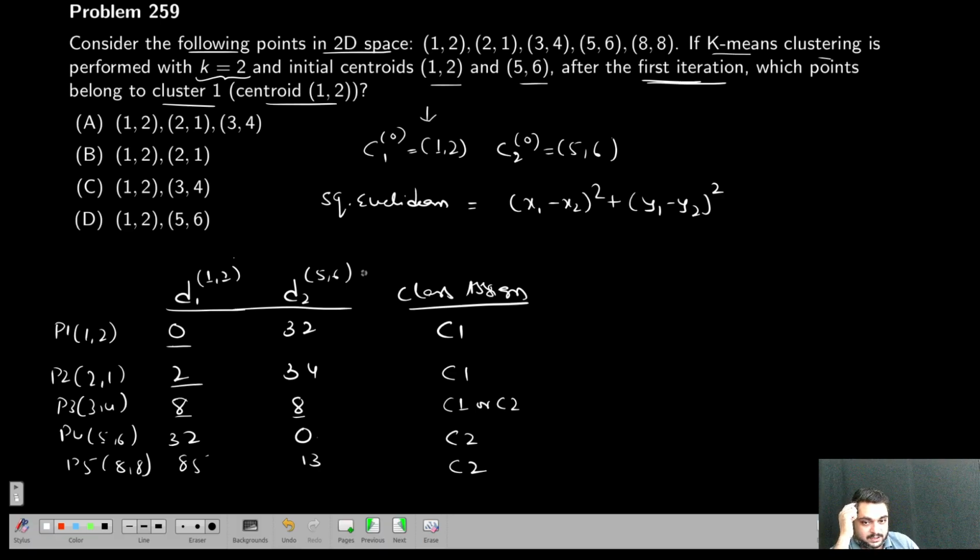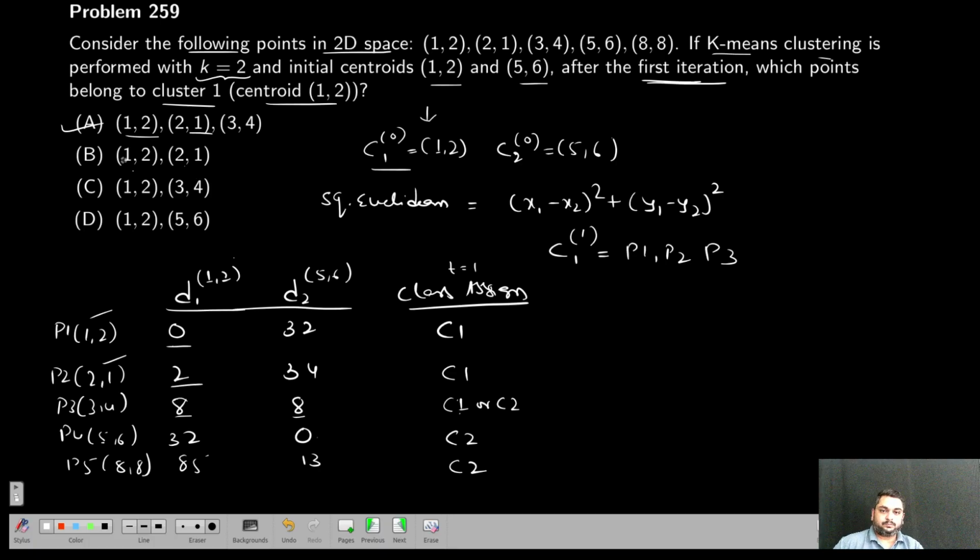So I completed the first iteration, that is at first iteration t equal to 1. Initially it was 0. Now C1 at the first iteration contains P1, P2 and P3: (1, 2), (2, 1), and (3, 4) can also be there if I give it to C1. So this can be true. If I give it to C2, then (1, 2) and (2, 1) can also be correct.